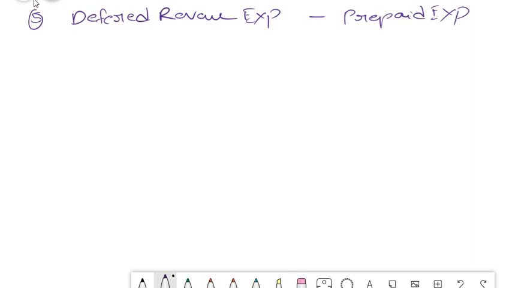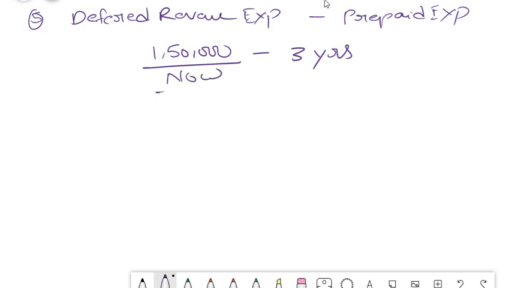So assuming that a company is spending a huge amount of money on advertising, so that means it has spent 1,50,000 on advertising, and the company feels that the benefit of this advertising will come to it for 3 years period of time. That means if they incur this 1,50,000 now, for the next 3 years they don't need to spend anything on advertising. The benefit will come for 3 years. So that means in this case we have incurred an expenditure in advance. That means we have prepaid something.